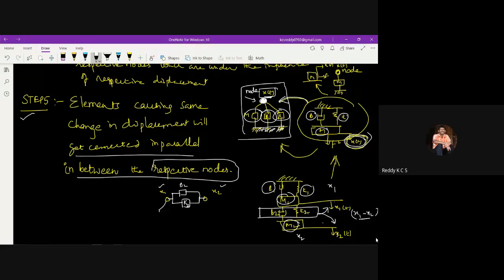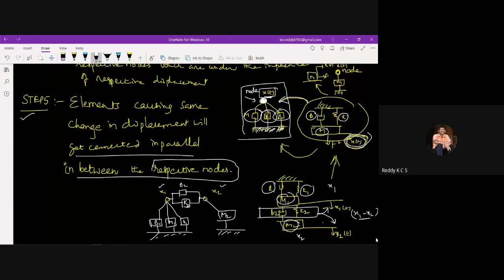Under x1 you connect B1, M1 and K1, all connected like this. And under the influence of node x2, we connect only M2.